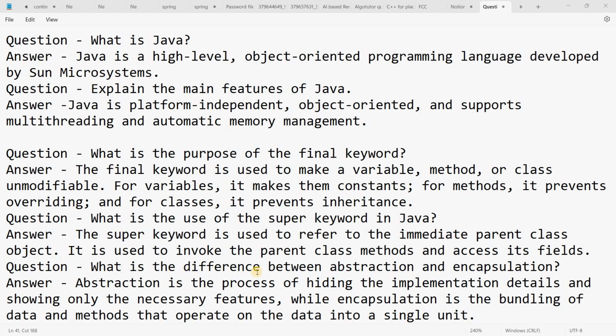Another question is, what is the difference between abstraction and encapsulation? Abstraction is the process of hiding the implementation details and showing only the necessary features, while encapsulation is the bundling of data and methods that operate on the data into a single unit. Abstraction means hiding the implementation part and only showing the output to the user. There is no need to show the backend processes, only the outputs. And encapsulation means there is a binding of classes and object methods in one unit.